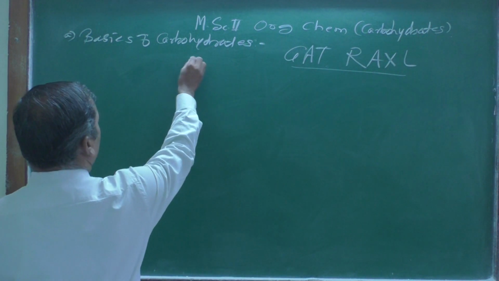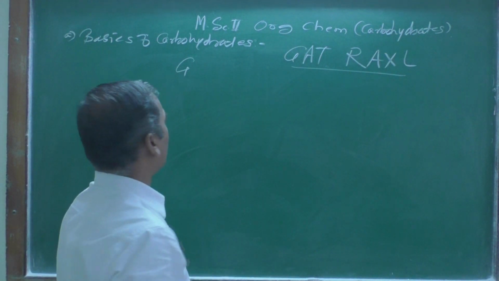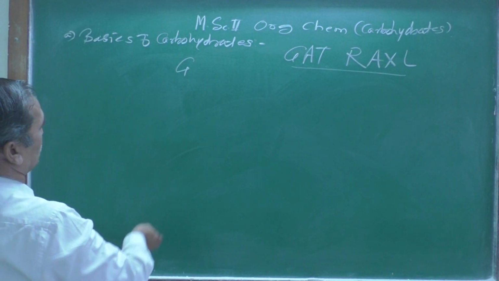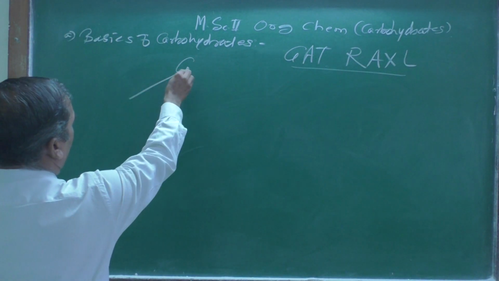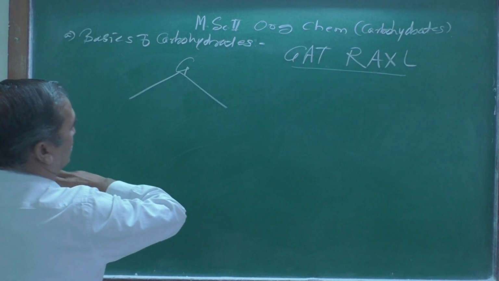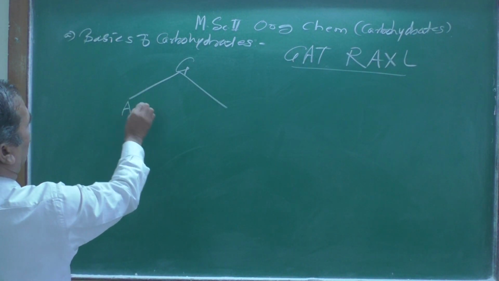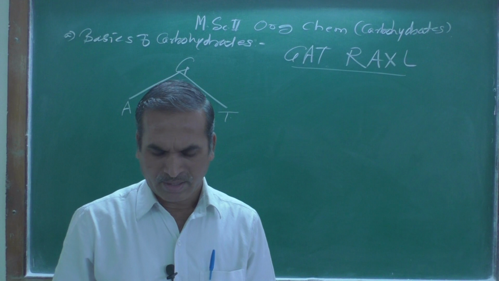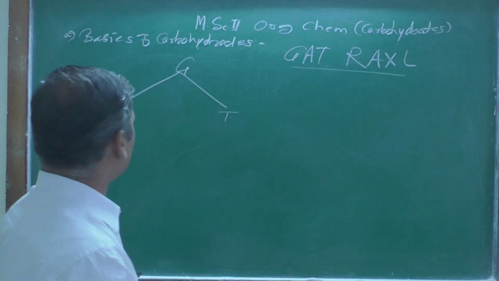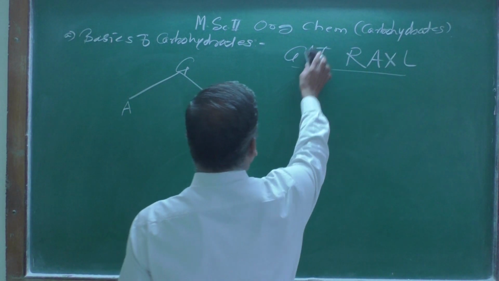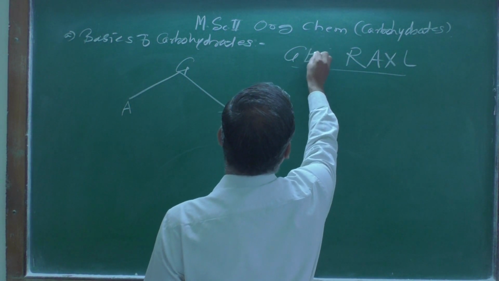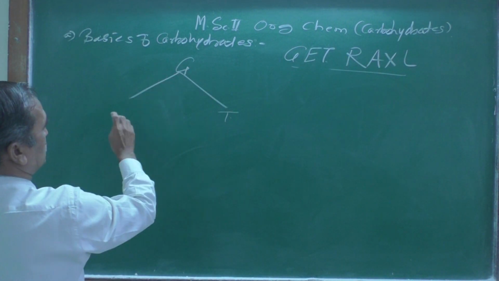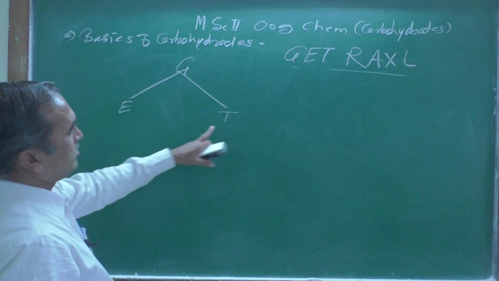And suppose this is a glyceraldehyde. I am going to give what we can call a tree diagram over here. Suppose this is Z, and here A, and here you can call it T over there, right? The A, E, and sorry, this is not the gap, there is a gate, I am sorry. So gate means what? Gate. So this is G, here E, and there T is there.